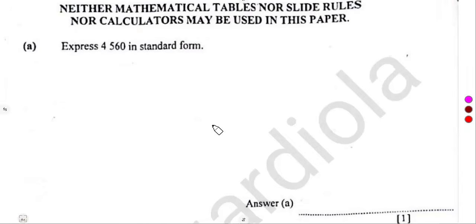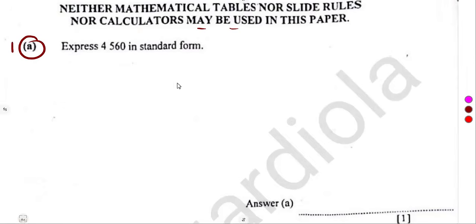As we do understand, in paper 1, no calculators, guys. No calculators. So, as an individual, train yourself not to use the calculator in this paper. We are given neither mathematical tables nor slide rules, and no calculators may be used in this paper.